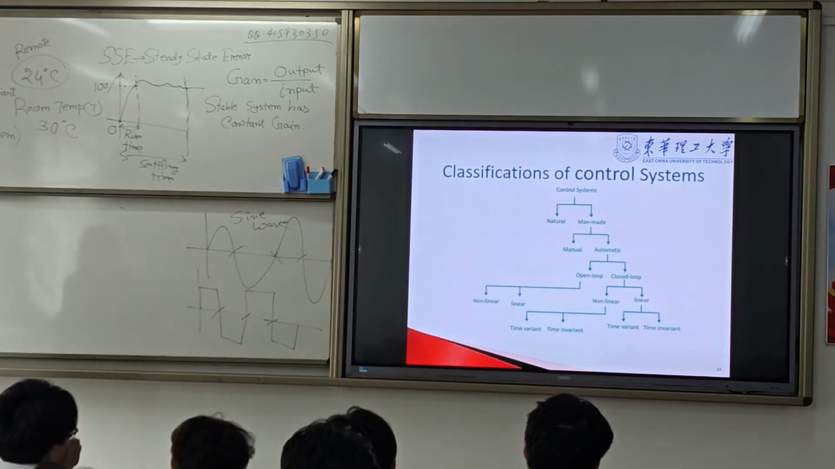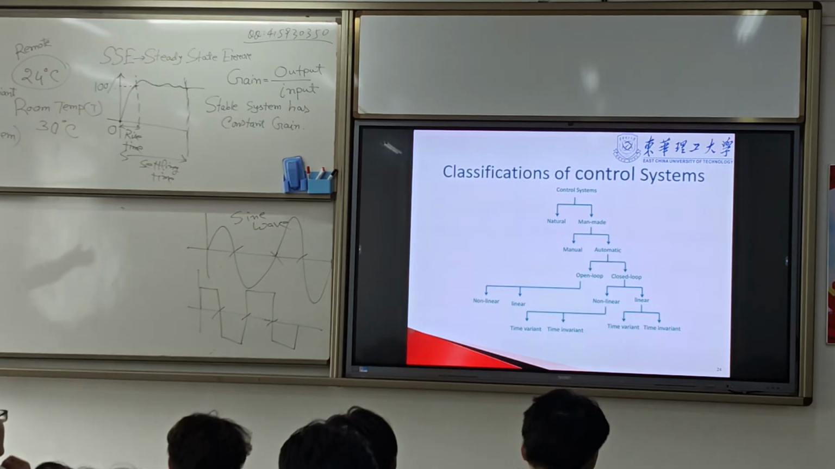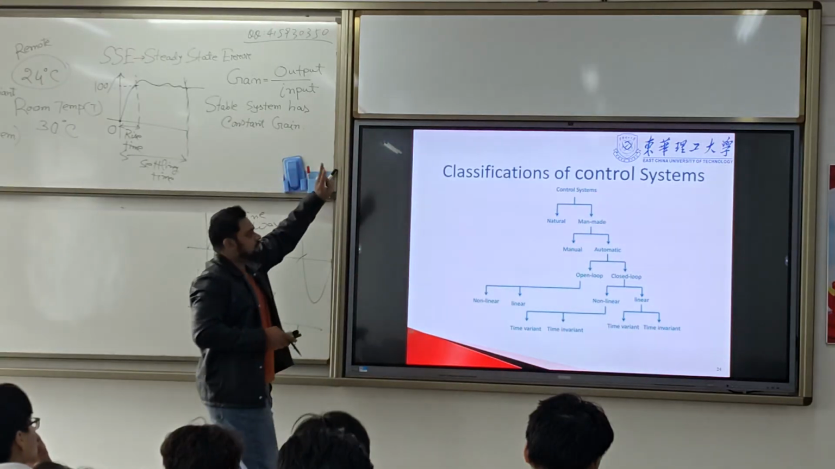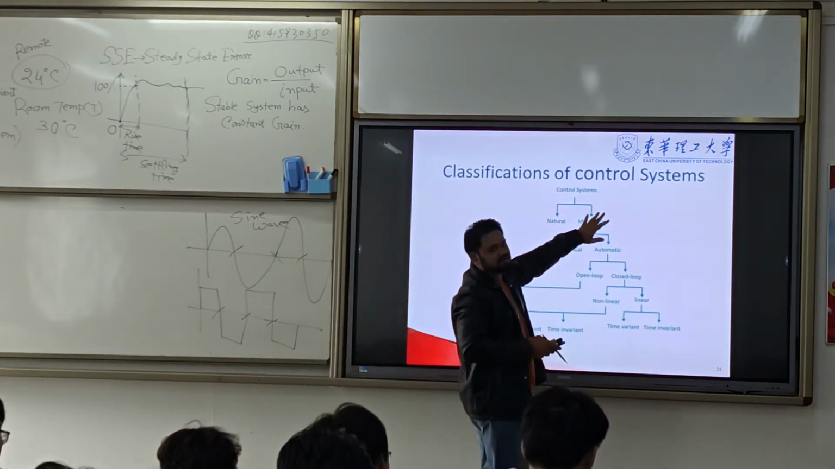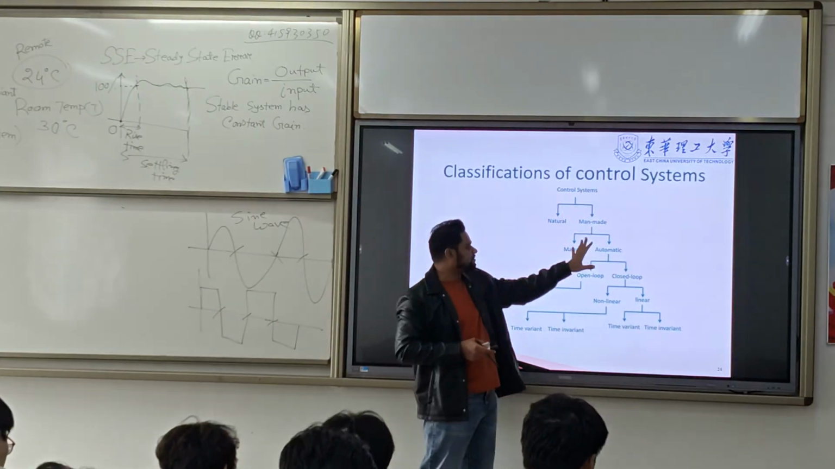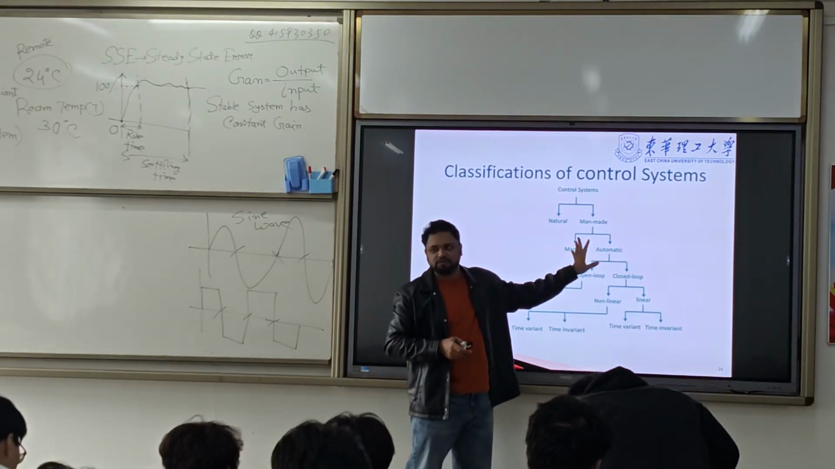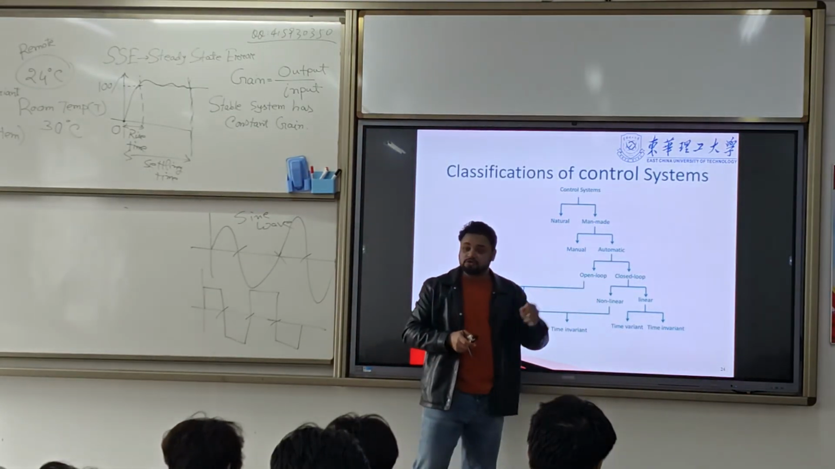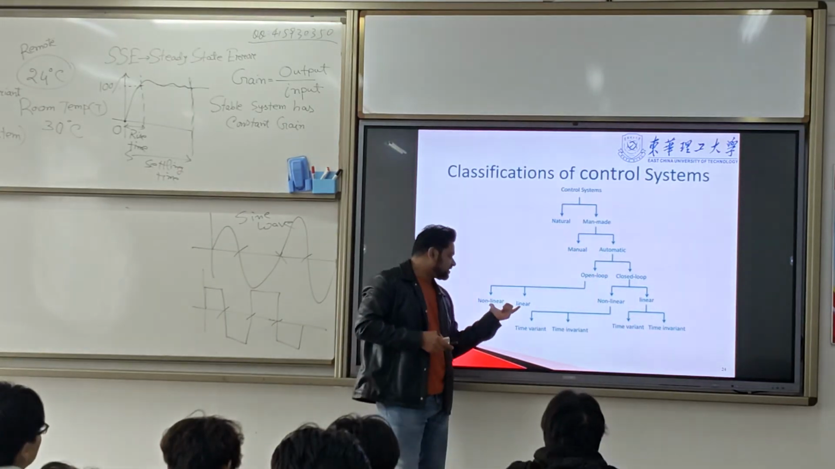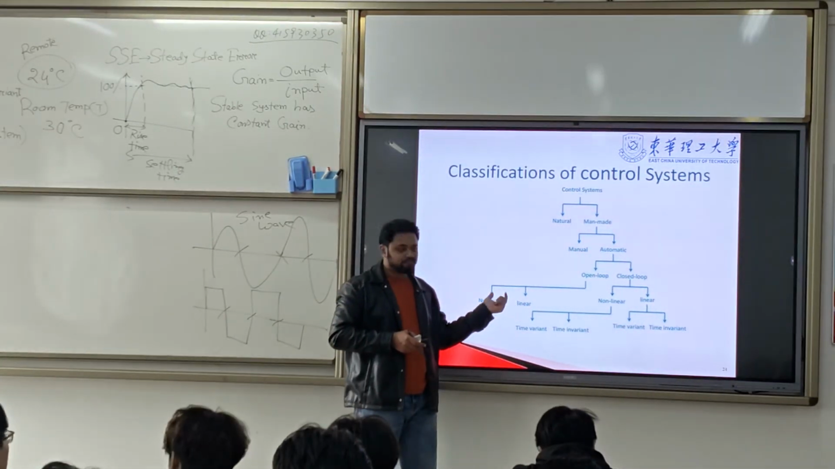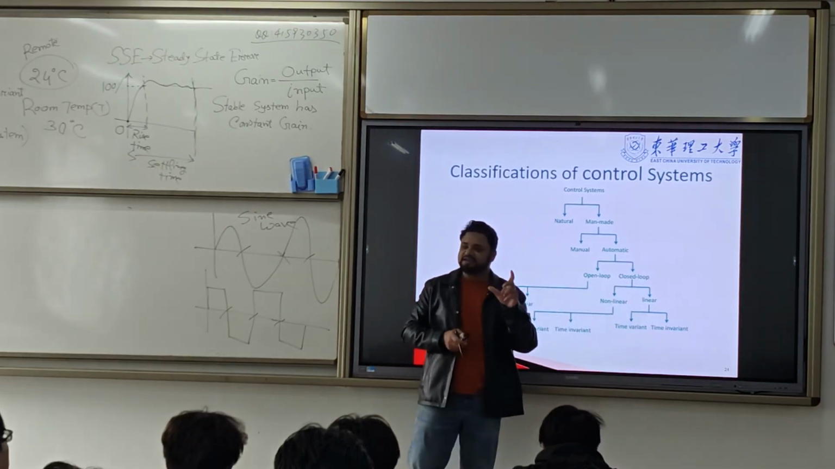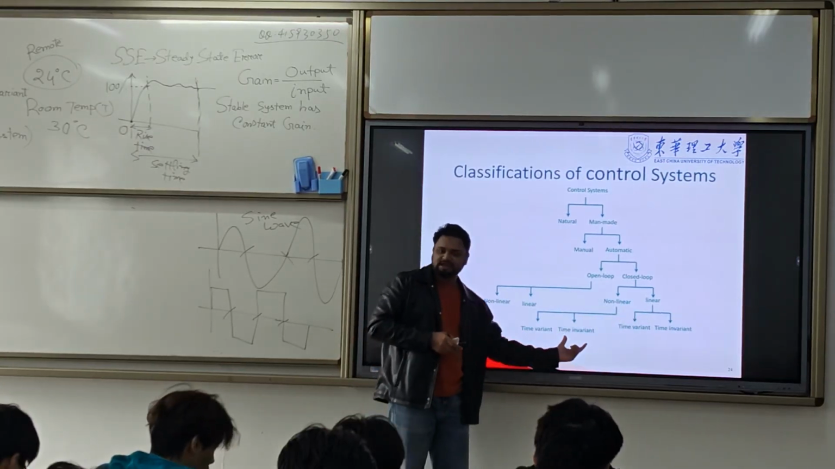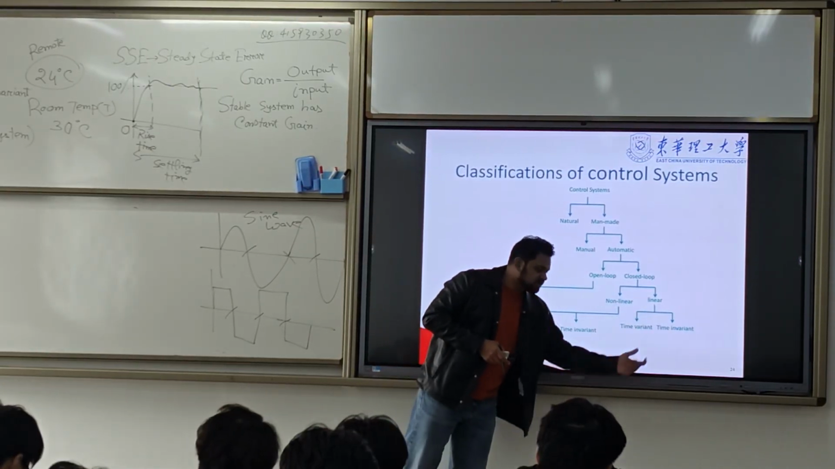Now what we have seen so far, all these classifications are given here. First we learned the control system: natural, man-made. Man-made systems are of two kinds, manual and automatic. Automatic system, two types, open loop and closed loop. Open loop system, there are two types, linear and non-linear. Closed loop system, two types, linear and non-linear. And for linear and non-linear, we have time variant and time invariant. Linear system, time variant and invariant.